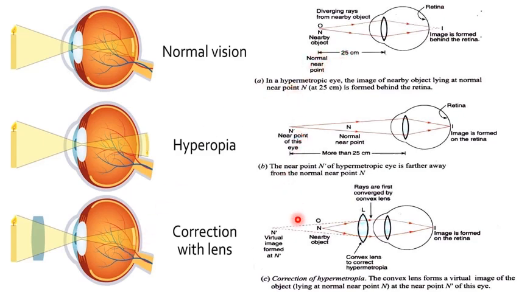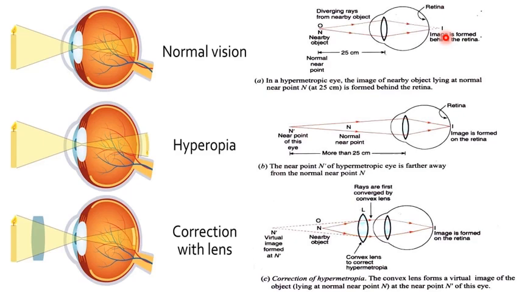Observe figure A, figure B and figure C. Coming to figure A, in some cases the ciliary muscles attached to the eye lens become weak and cannot make the eye lens thicker to increase its converging power. So due to low converging power of the eye lens in the eye suffering from hypermetropia, the image of the nearby object is formed behind the retina and hence the eye cannot see it clearly. In an eye suffering from hypermetropia, the eyeball may be too short, which makes the retina not form the image on it.